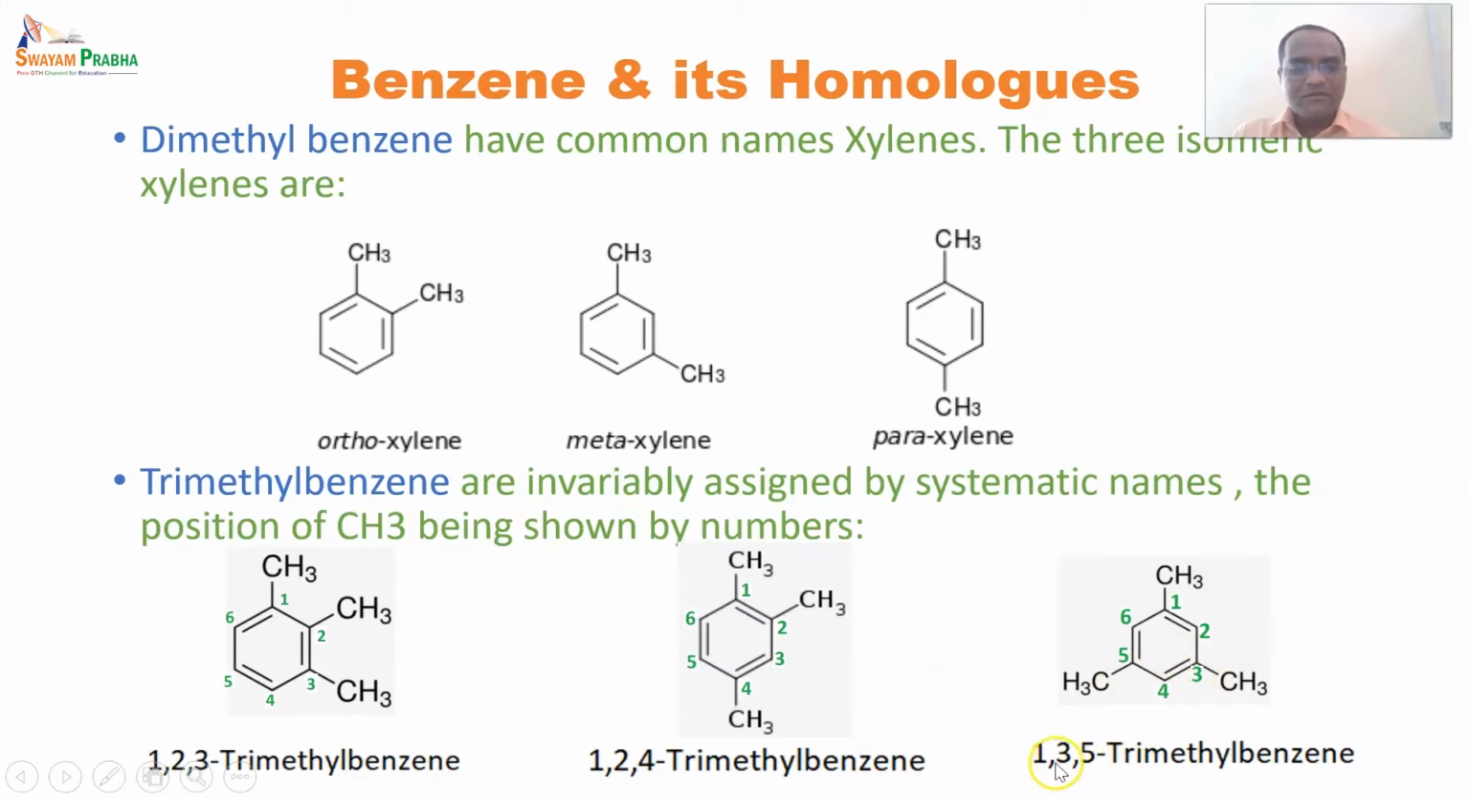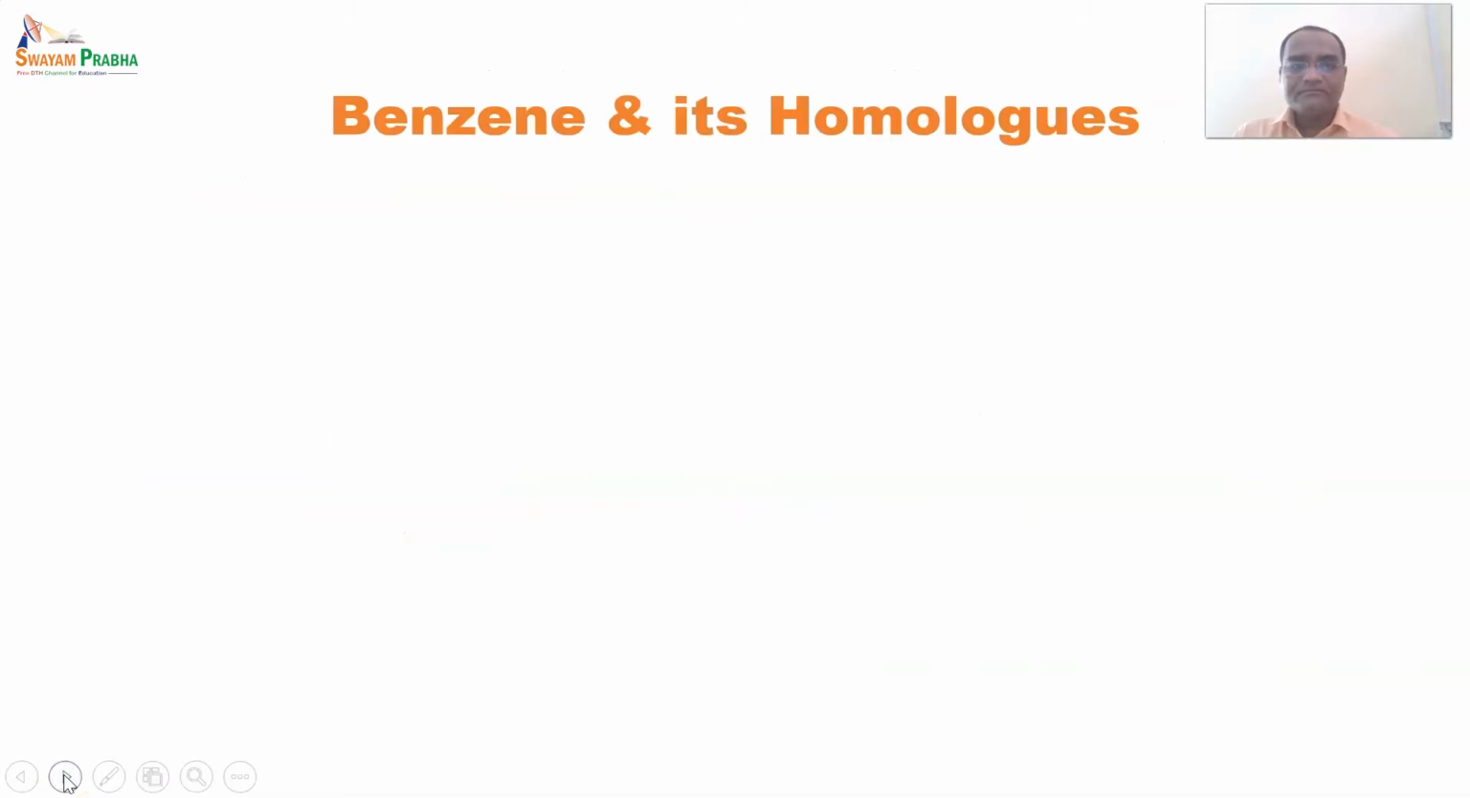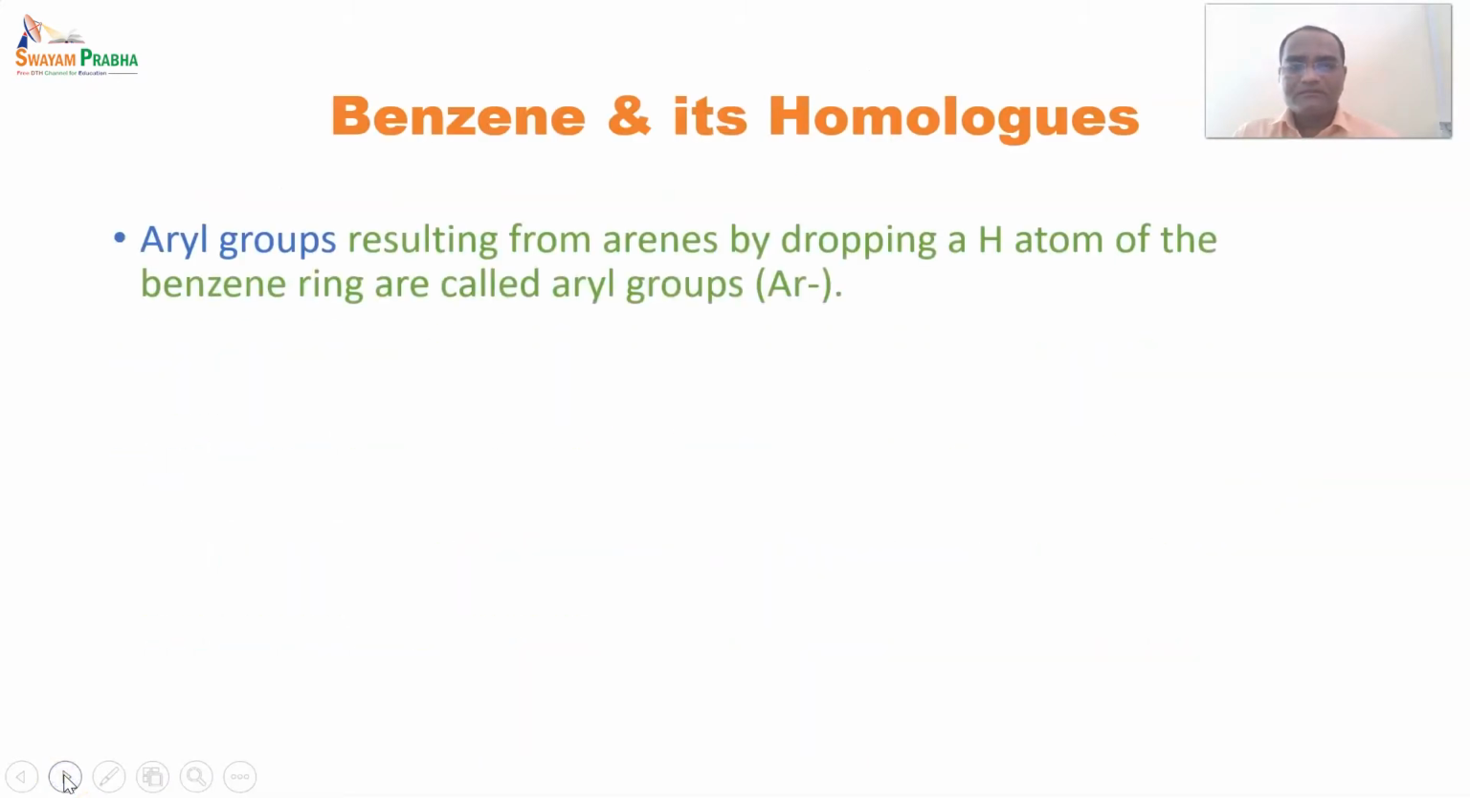So it is said to be 1,3,5-tri, indicating 3 methyl groups, and the basic structure that is benzene. So this is a class of trimethylbenzene. After that, the next class of benzene and its homologues, that is aryl groups. Aryl groups resulting from arenes by dropping a hydrogen atom of the benzene ring are called aryl groups.